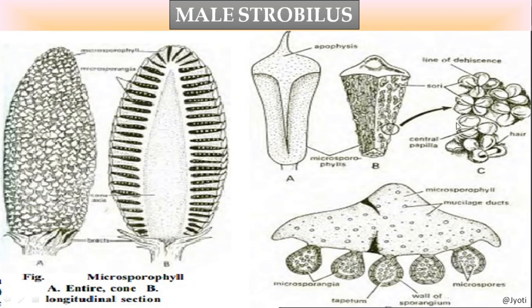These are the dehisced microsporangia, or you can say the pollen grains. So here more clearly you can see how they are held. This is the cap-like structure, and here are the microsporangia, and inside the microsporangia the pollen grains are present. Okay.